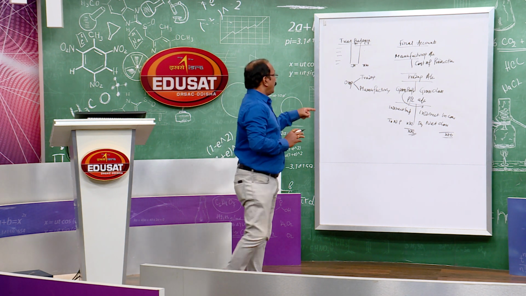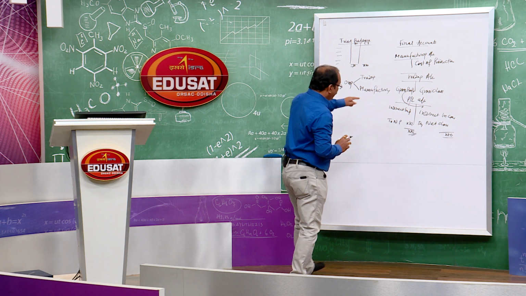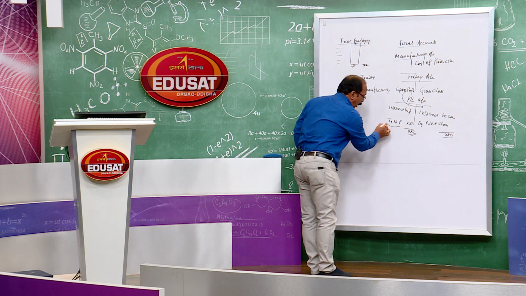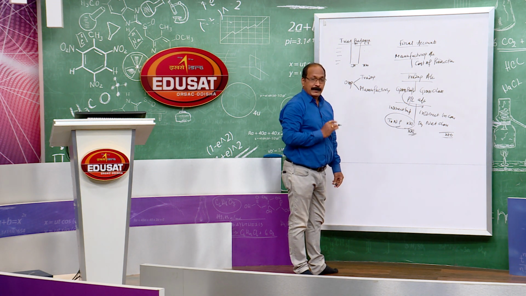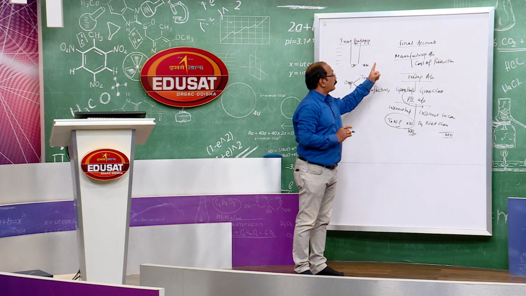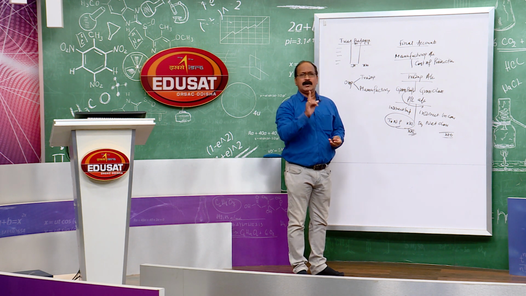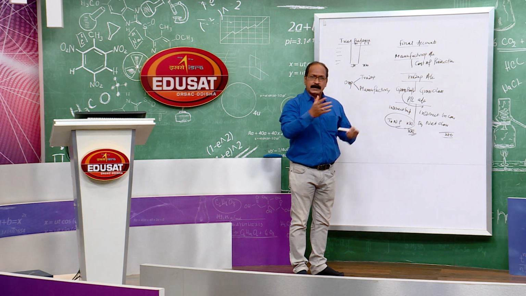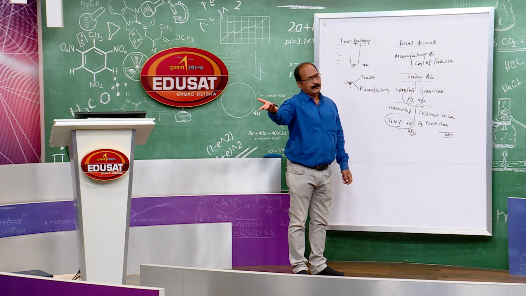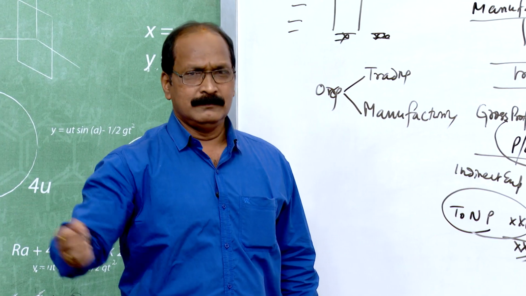So, here what happens, the net profit you earn during the accounting period belongs to one person in the case of a sole proprietorship business, because the owner is one. Only one owner is there. Whatever profit is earned belongs to that person undoubtedly.